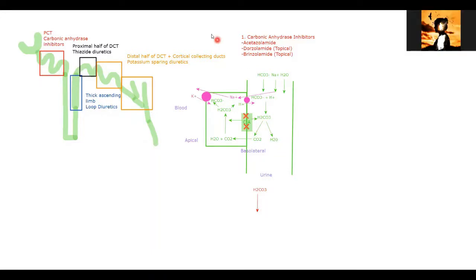Yes, sir. Okay. And now, when this pump will be blocked, again, I'll use the spotlight. When this pump will be blocked, no H2CO3 will be formed inside the cell as this carbon dioxide is not available. And when there is no H2CO3 here, there is no hydrogen here. And when there is no hydrogen, this pump will be blocked as well. So no sodium will be moving inside the cell and no hydrogen will be going here.